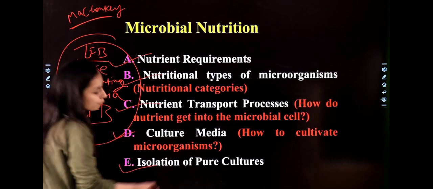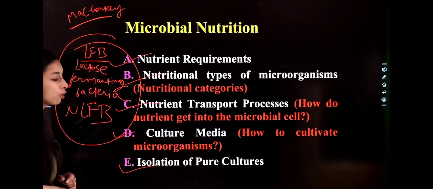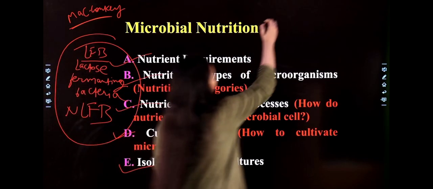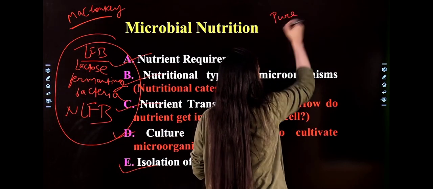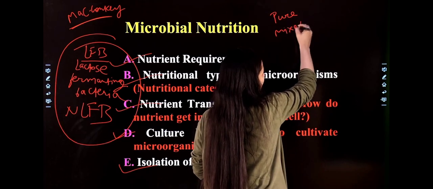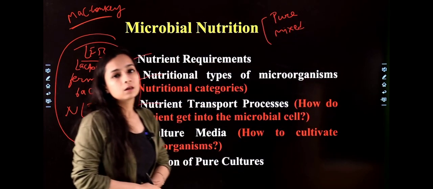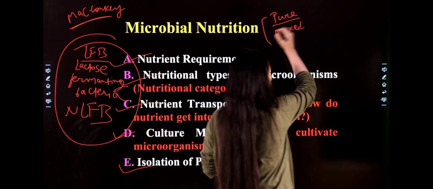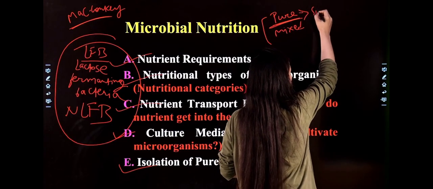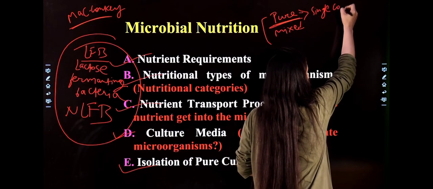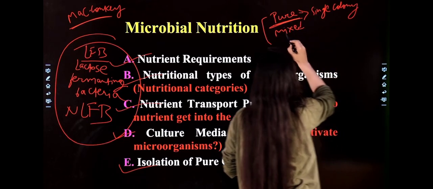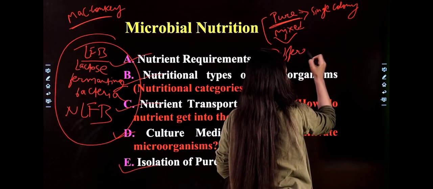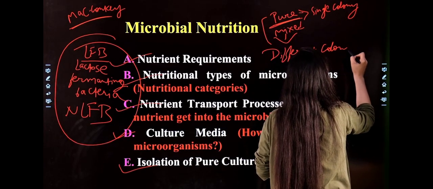After that, isolation of pure cultures. How can you isolate your bacteria in pure cultures? What are pure cultures now? There are two types of cultures, pure and mixed. What is the difference between them? Pure and mixed. A pure culture is a culture in which a single type of colony is grown, and a mixed culture is a media where different colonies are present.